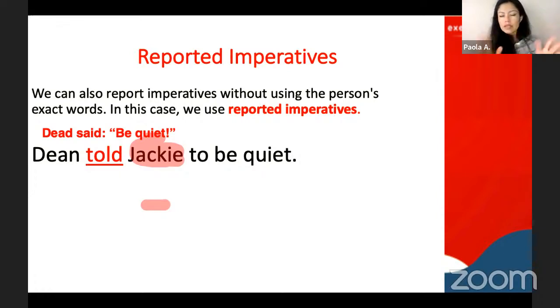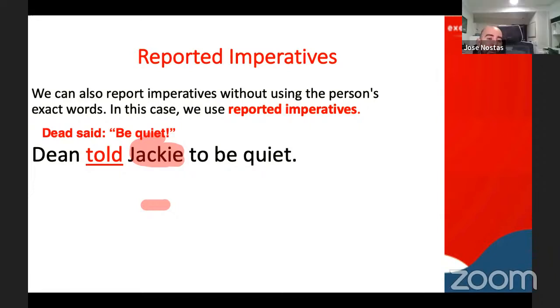All right, so do we understand this logic? Yes, but if it's an imperative, can I just say be quiet, with quotes, but not to someone specific? No. With tell, or in this case in past tense, told, we mention the receiver of the message.